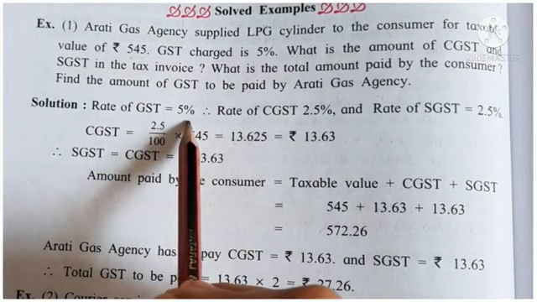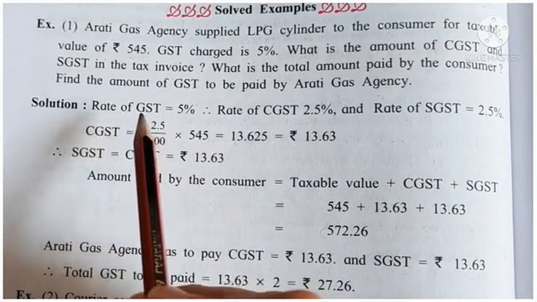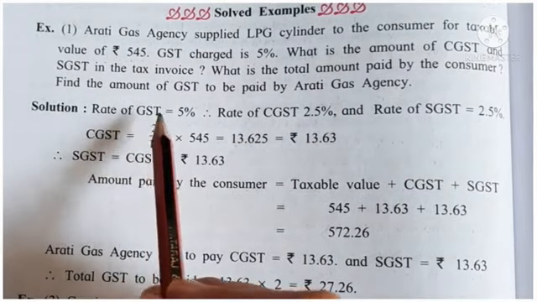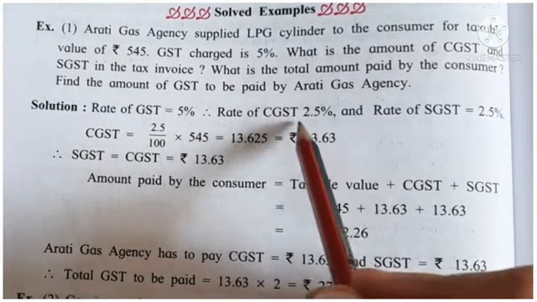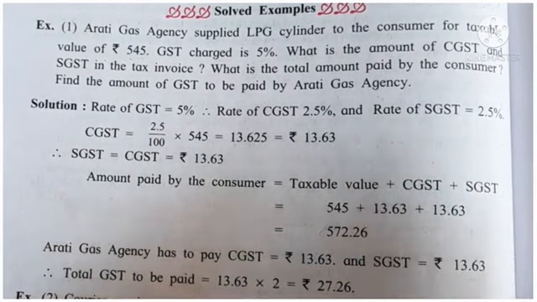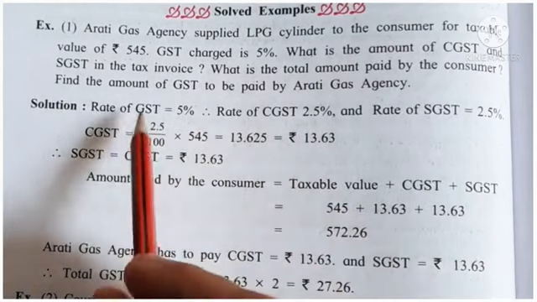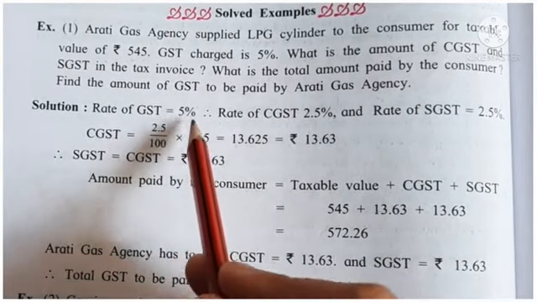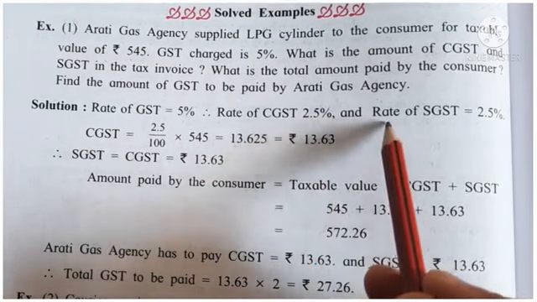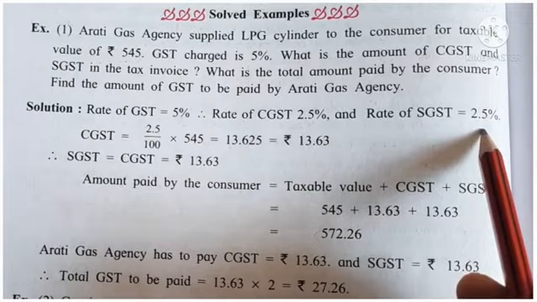So let's start. What is the rate of GST here? 5% is given. You remember one thing, rate of CGST and rate of SGST is half of the rate of GST. And CGST and SGST are same. Rate of CGST is equal to rate of SGST. So here rate of GST is 5%. Half of 5 is 2.5. Therefore, rate of CGST is 2.5% and rate of SGST is also 2.5%. You get the first answer.